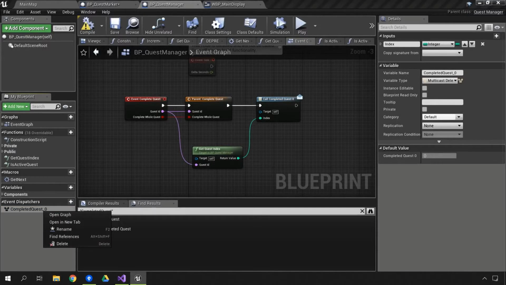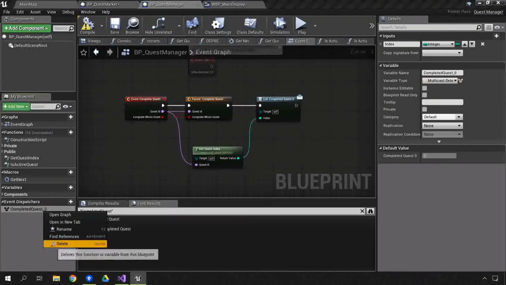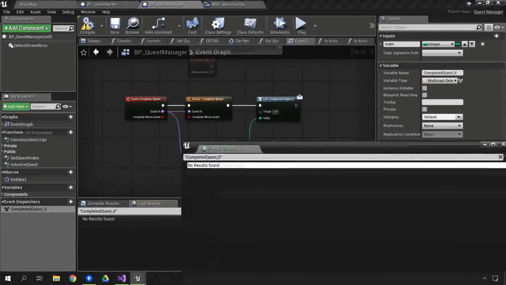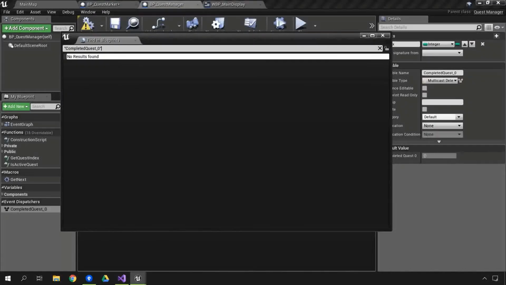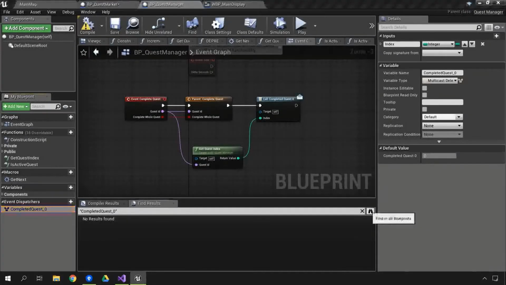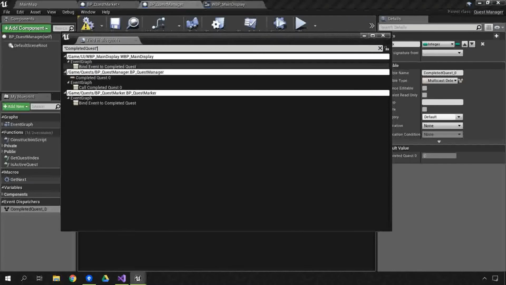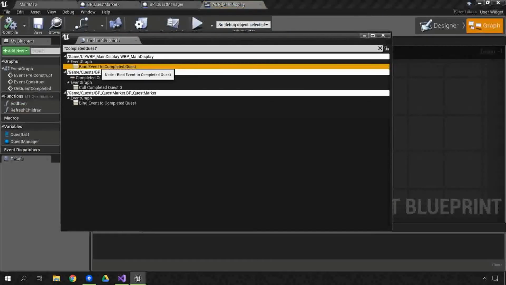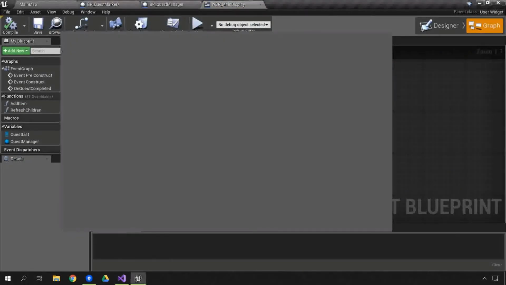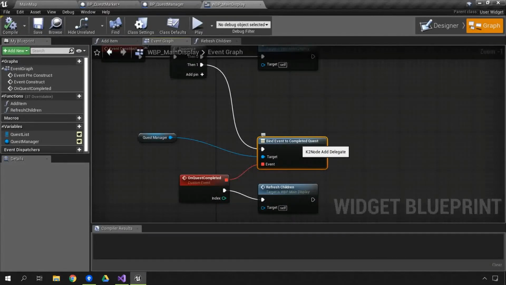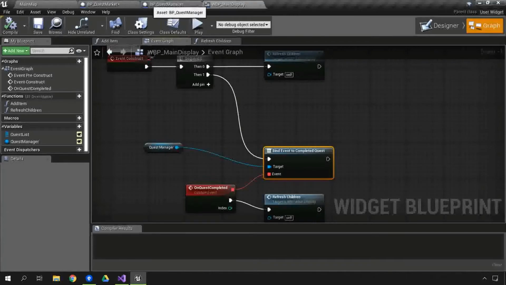So let's right click on CompletedQuest_0 and find references to it, and then click on the goggles to look throughout the project. Looks like it hasn't renamed it everywhere. So we might want to search just for the original, which is going to be CompletedQuest, just full stop. And we can see that we've got some bind events to CompletedQuest in main display. So it looks like it might have updated to be pointing to that C++ node already.